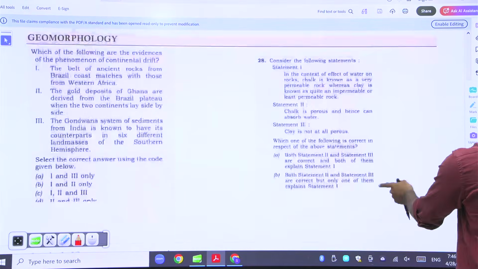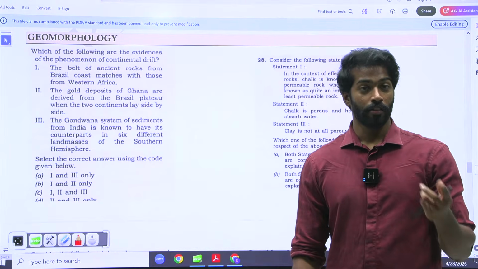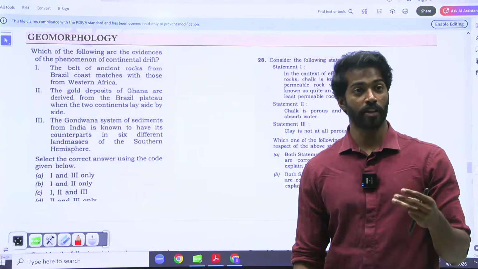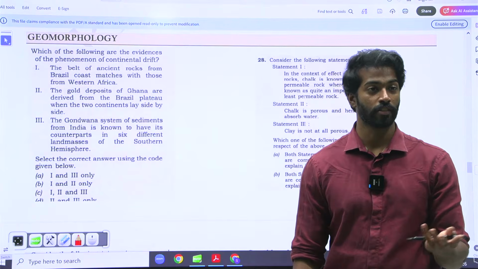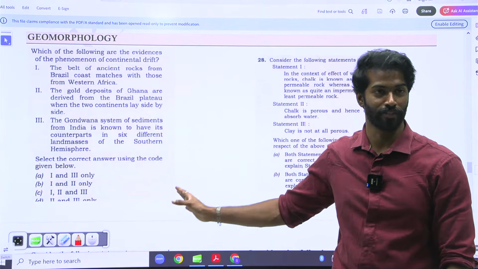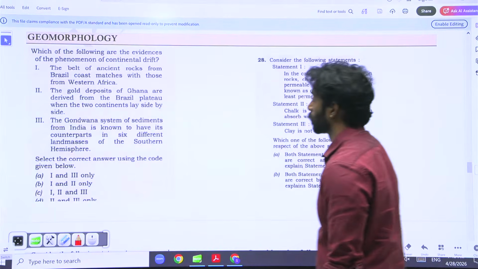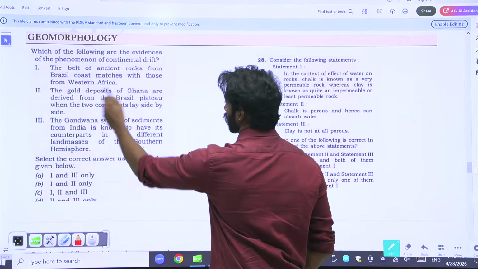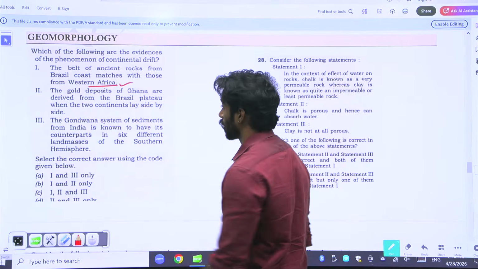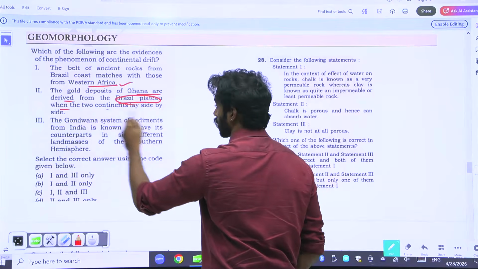Here again, I told you that if factual statements are given, all 3 are not right. But this is the perfect example that elimination tricks will not work. Belt of ancient rock from Brazil coast matches with those from Western Africa. This is true. The gold deposits of Ghana are derived from Brazil plateau when 2 continents lay side by side.